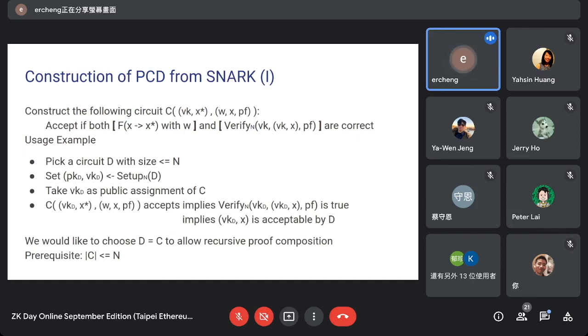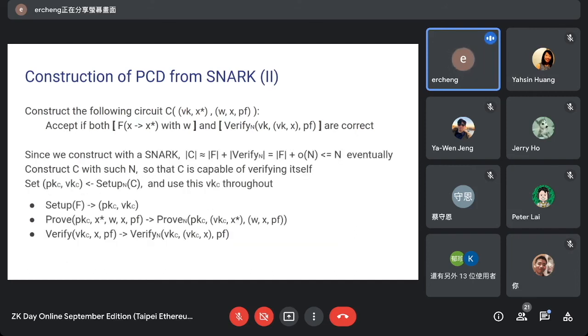So if we want to use C, then the size of C has to be within n. But the description of the circuit has two parts, F and verify n. So let's analyze the size of C. It would be F plus verify n, the size of the description of the two algorithms.